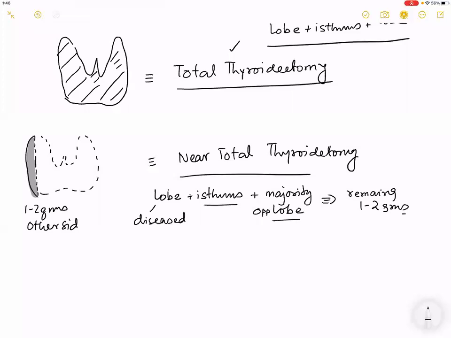So what is a near total thyroidectomy? The lobe that is diseased, say for example, this is a tumor, the isthmus, which everyone understands, and this is the other sided lobe, which is said to be normal. When you talk about thyroid cancers, you will get these concepts better. Have I made you understand up till this point? Have you understood what is a near total thyroidectomy?